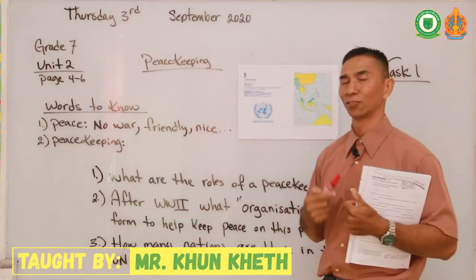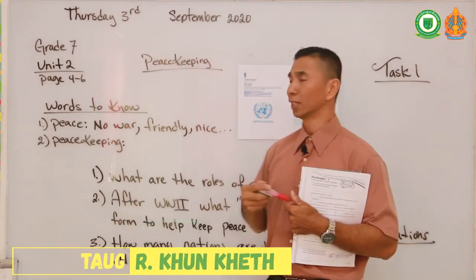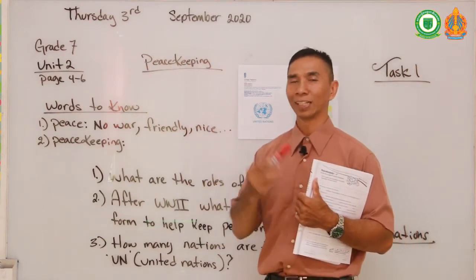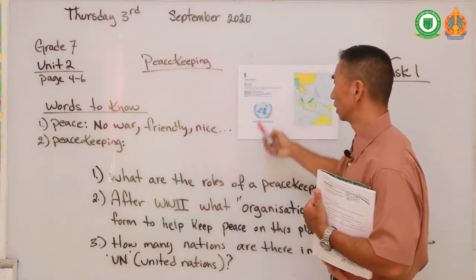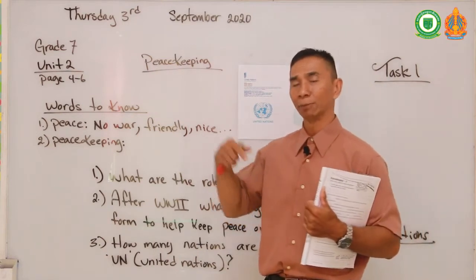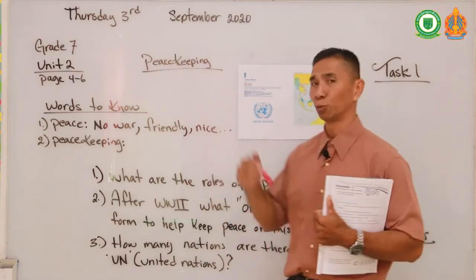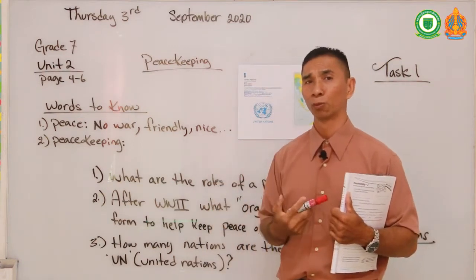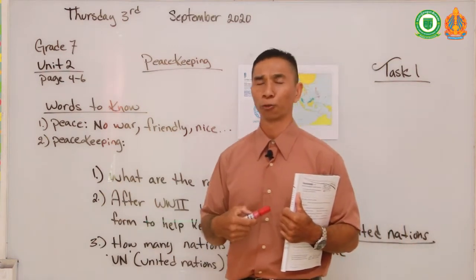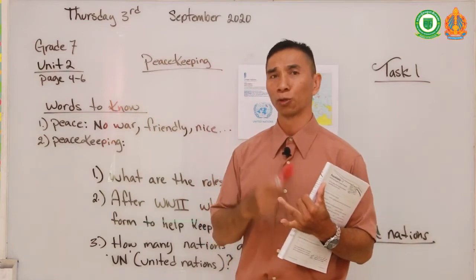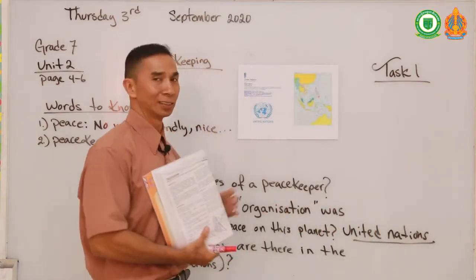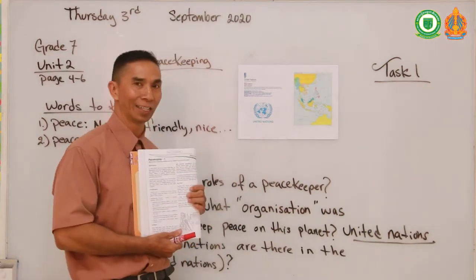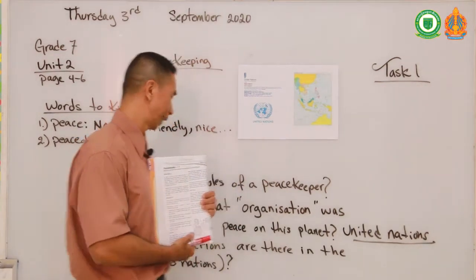Have you ever seen this flag in Cambodia? Is there a United Nations post here in Cambodia? If you say yes, you are correct, because there are some United Nations assemblies here in Cambodia which help to maintain the peace and the stability here in Cambodia. Remember, during the war times, or even right now for national elections, or for preventing certain diseases that are happening around the world right now, the United Nations also plays a big part in that.